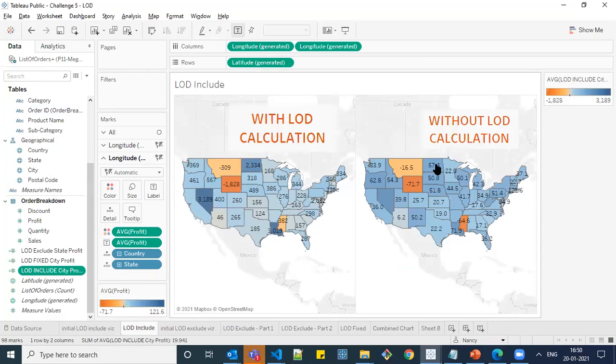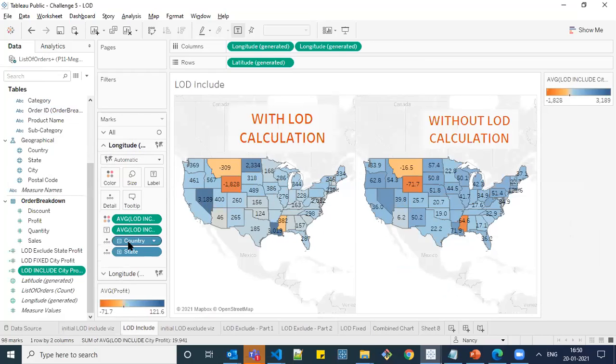Here you can see that it is based on country and state level alone, since it is only in the view we have country and city, and we are calculating the average of profit. Here also you have country and state, but in the formula LOD includes city, you have included the city LOD detail and added it to color and text value. So you will be getting this profit based on the city level.